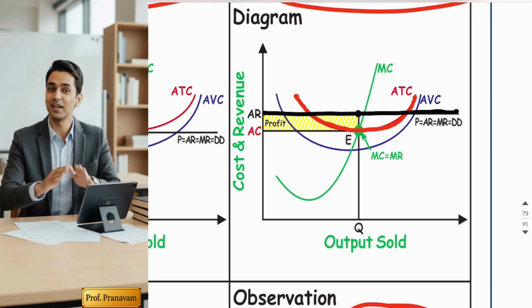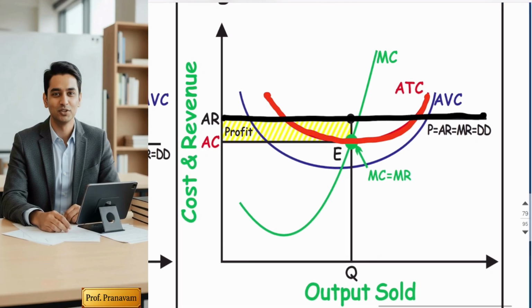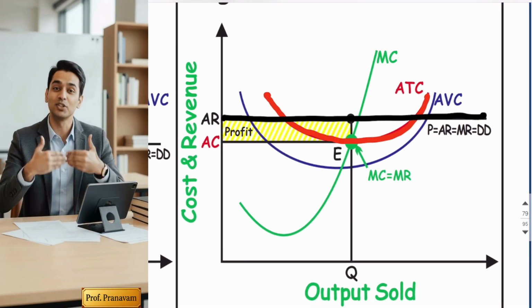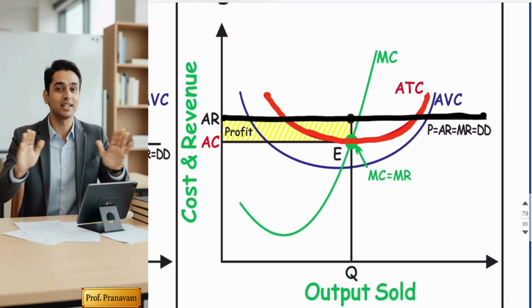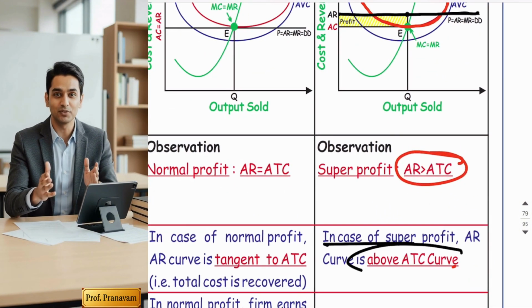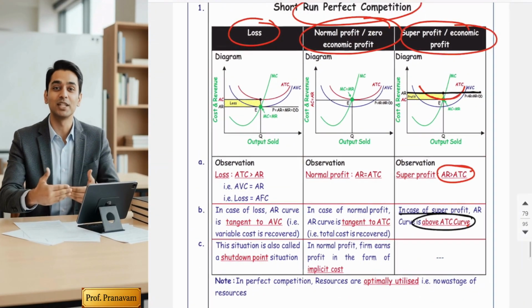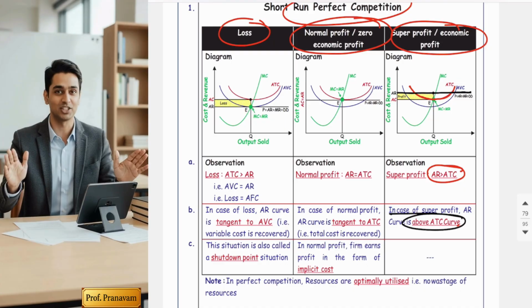And you remember in perfect competition, AR and MR are equal. That's why it's a single line. So my AR curve is actually above my ATC. The ATC curve is below. Okay, so see the second point. In case of super profit, the AR curve is always above the ATC curve. These are the two important MCQs, and we'll go on to see the super profit.